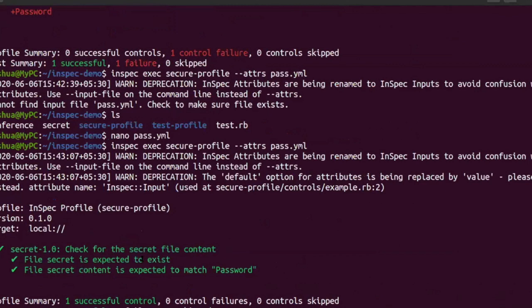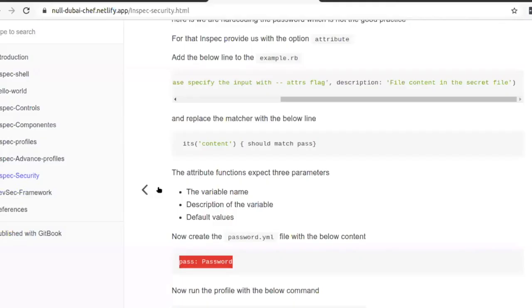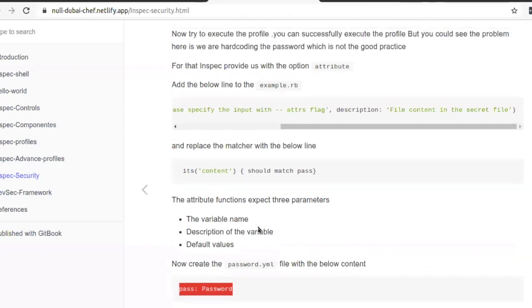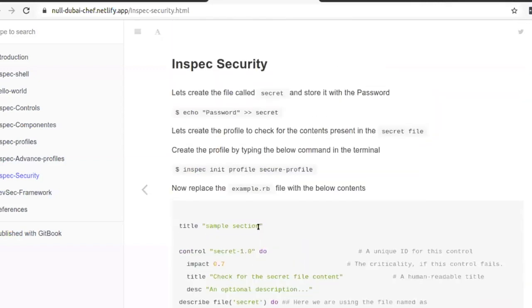You could see, right? This time, instead of hard coding the password, we are using another file, pass.yaml, where the passwords are stored, so that our credentials are safe. So this is how we secure the InSpec security.